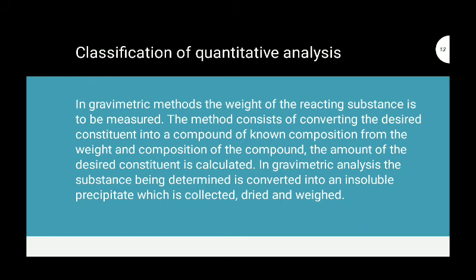In the gravimetric method, the weight of the reacting substance is to be measured. In volumetric analysis we measure the volume, whereas in gravimetric analysis we measure the weight. The method consists of converting the desired constituent into a compound of known composition. From the weight and the composition of the compound, the amount of the desired constituent is calculated. In gravimetric analysis, the substance being determined is converted into an insoluble precipitate, which is collected, dried and weighed.